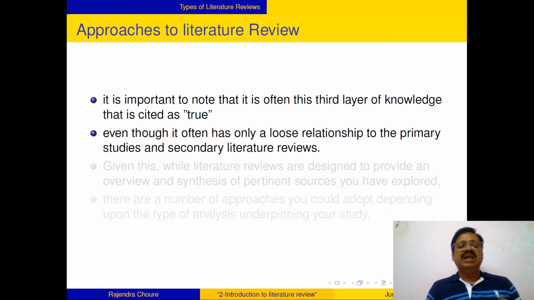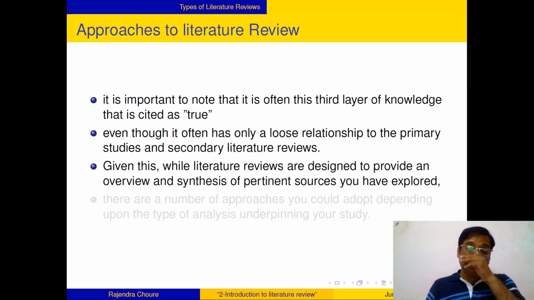Those exact logic may not have been there to define it as true, and that you have to tackle. You have to address that particular thing, that these are loose points which need to be addressed further, and that's the gap in the research. And given this, while literature reviews are designed to provide an overview and synthesis of pertinent sources you have explored,